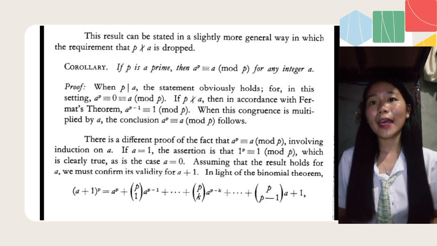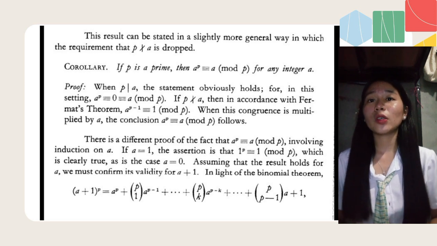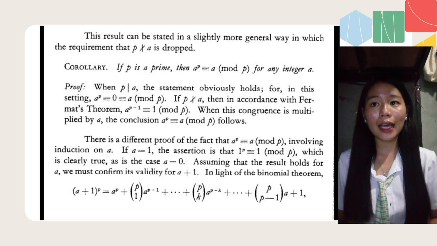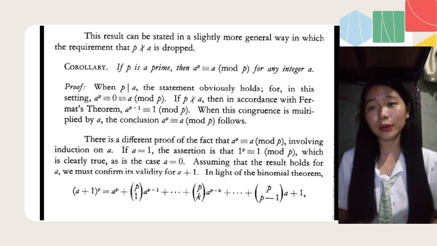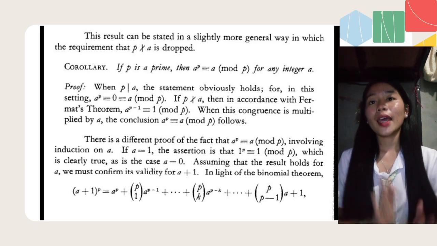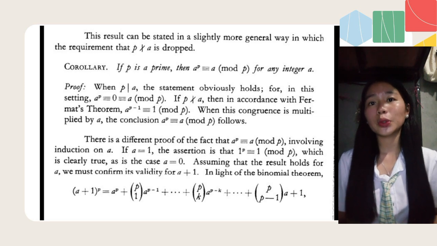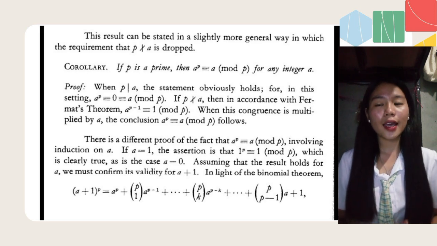If p does not divide a, then in accordance with Fermat's theorem, a^(p-1) is congruent to 1. When this congruence is multiplied by a, the conclusion a^p congruent to a mod p follows. There is a different proof of the fact that a^p is congruent to a mod p involving an induction on a. If a is equal to 1, the assertion is that 1^p is congruent to 1 mod p, which is clearly true, as is the case a equal to 0.